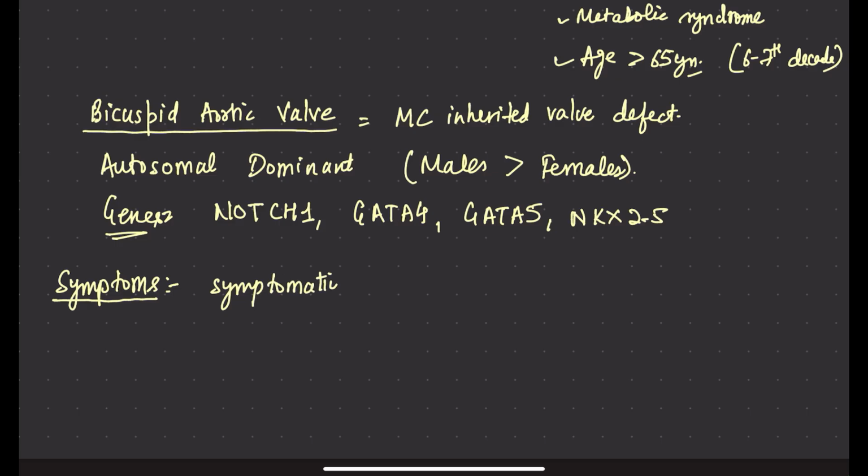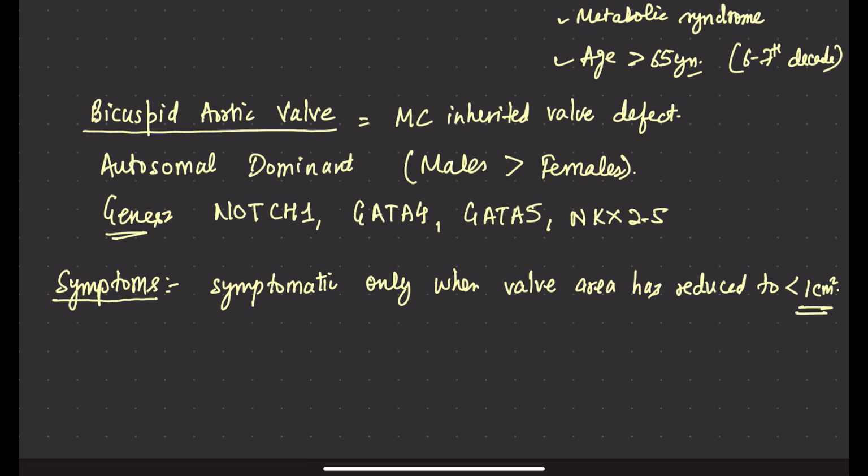The person becomes symptomatic only when the valve area has reduced to less than 1 centimeter square. Very important. Though aortic stenosis starts when the valve area decreases below 2 centimeter square, the person tolerates AS very well and will become symptomatic only when it is severe disease.